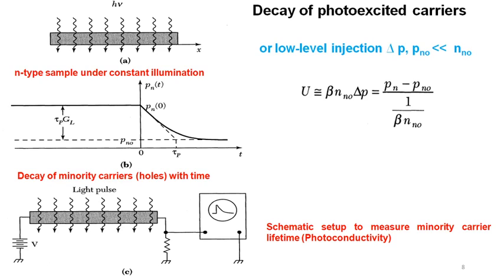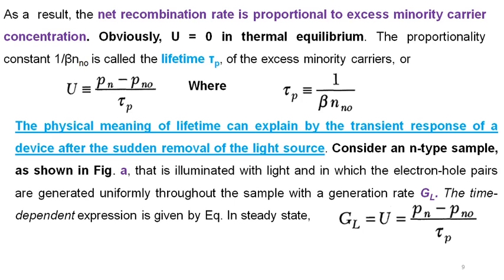And how can we calculate the excess carriers or measure the minority carrier lifetime? Here the minority carriers are the holes. We can do it by using photoconductivity, and this is a simple demonstration showing that by using an oscilloscope we can determine it.